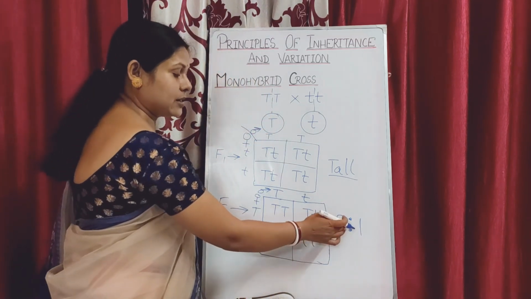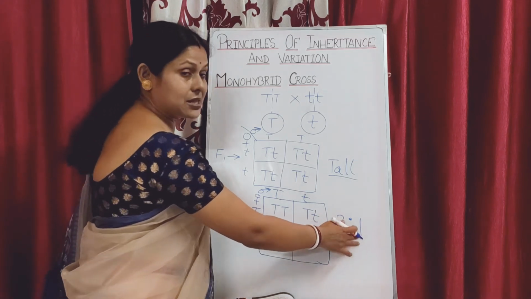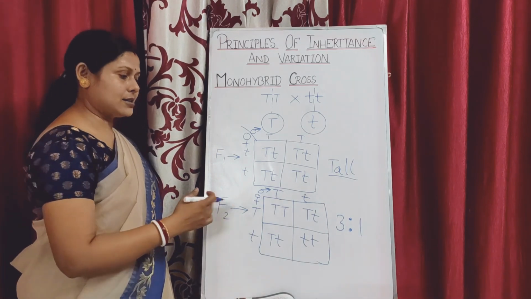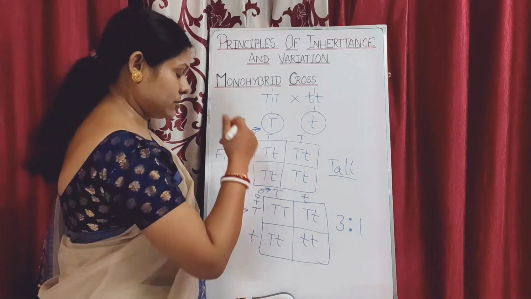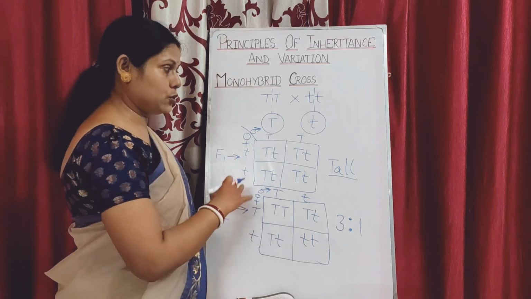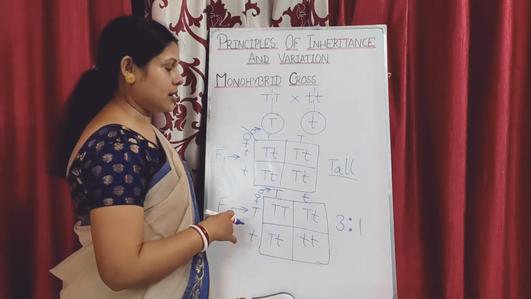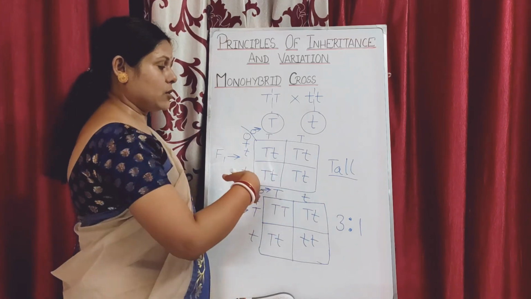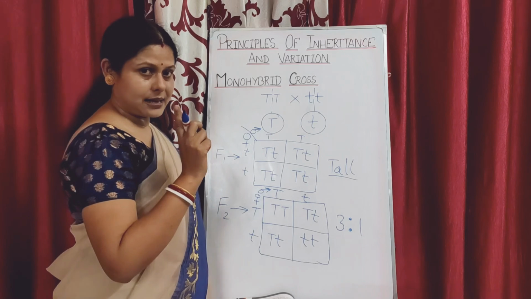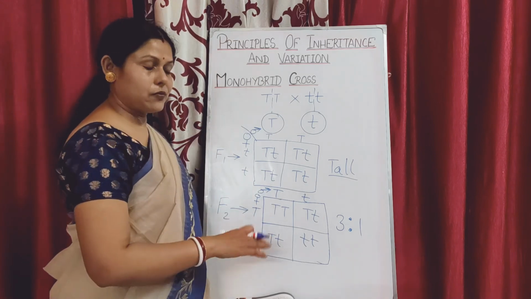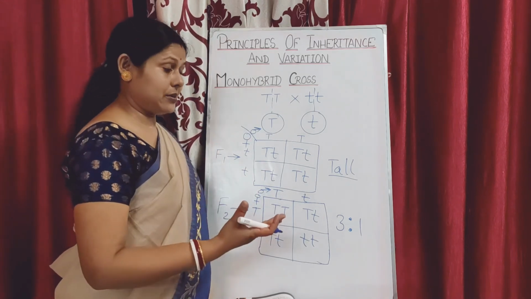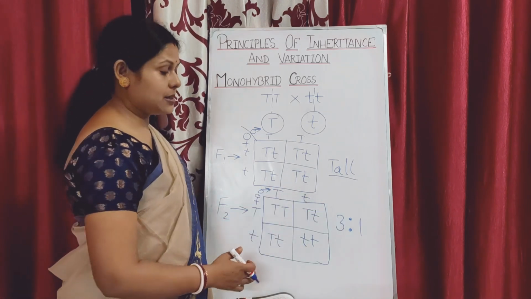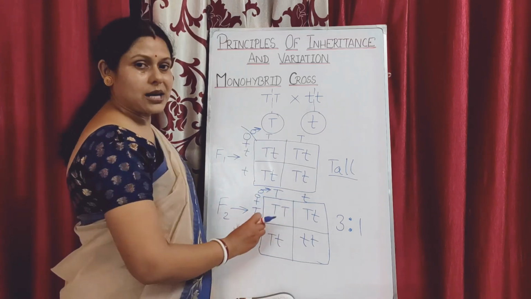That means 75% tall and 25% dwarf. So by seeing this, Mendel postulated his law of dominance: if two pure characters are crossed, then in the first generation we find all the individuals to have one single character. And in the F2 generation, we find the reappearance of the second character, which was hidden in the first generation, but the proportion was less compared to that of the tallness.